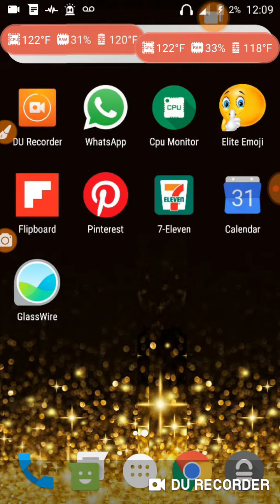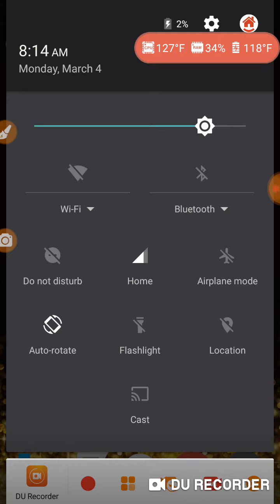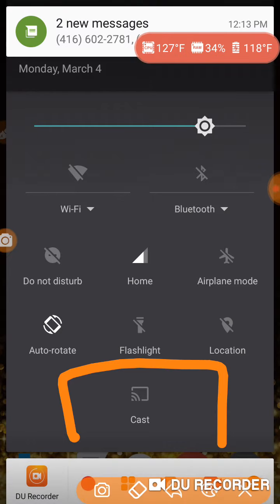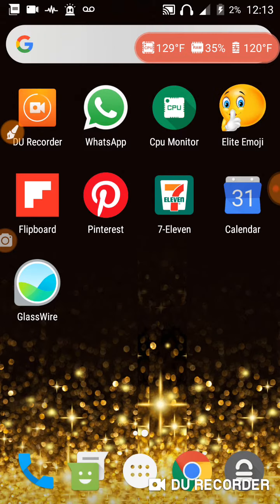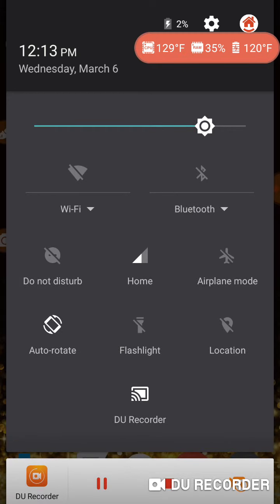So I'm going to go out here from my screenshot. Oh, there was something else I wanted to show in gallery. Right here, at the bottom here, this icon is cast. Okay, the icon is cast, but stalker has changed it so that it is now DuRecorder right here at the very bottom of the screen. It says DuRecorder right there. That should be cast. Okay, now I'm touching it. It says DuRecorder. That should be cast.